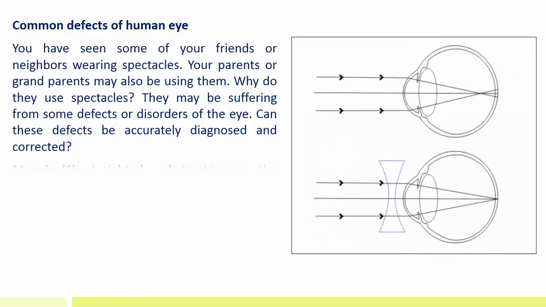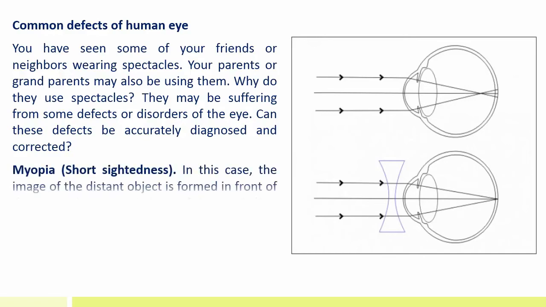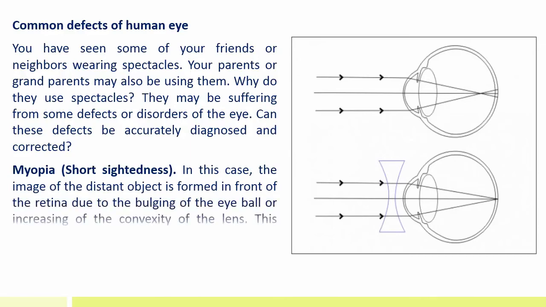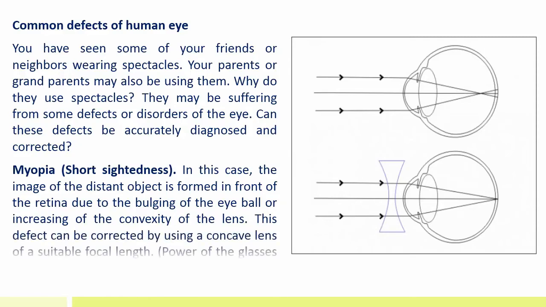Myopia, that is, short-sightedness. In this case, the image of the distant object is formed in front of the retina due to the bulging of the eyeball or increasing of the convexity of the lens. This defect can be corrected by using a concave lens of a suitable focal length.